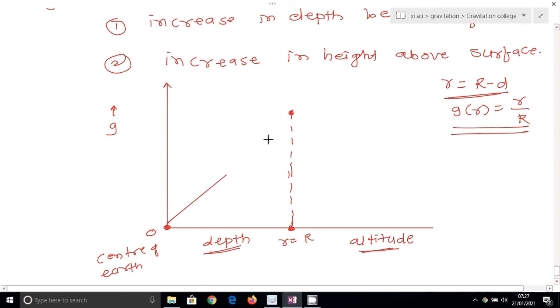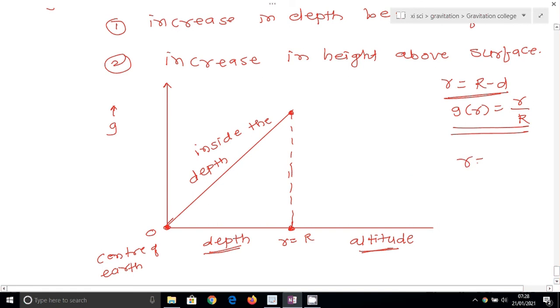So here I draw the graph like this. This is the variation in acceleration due to gravity with depth, which is a straight line inside the earth. This is the straight line passing through origin, because the equation of depth represents a straight line equation. Now in case of altitude, what?